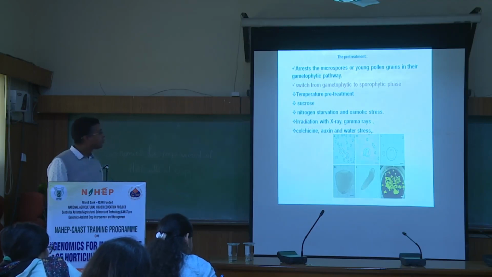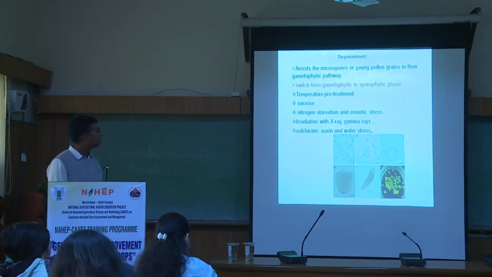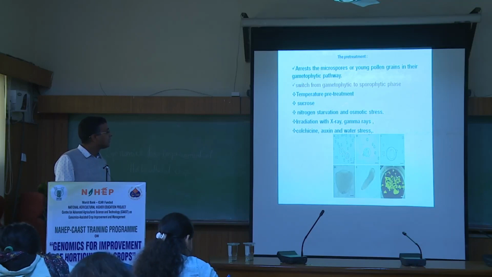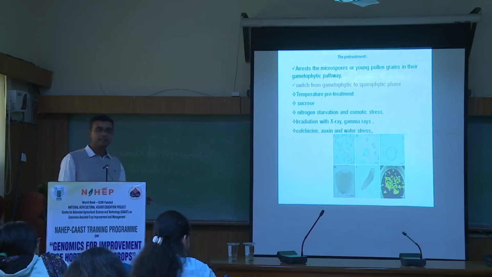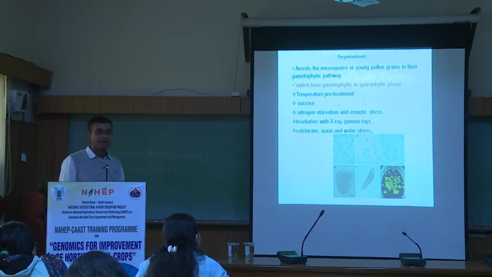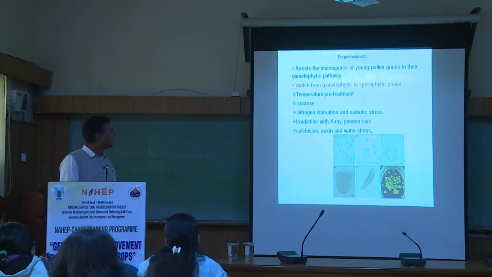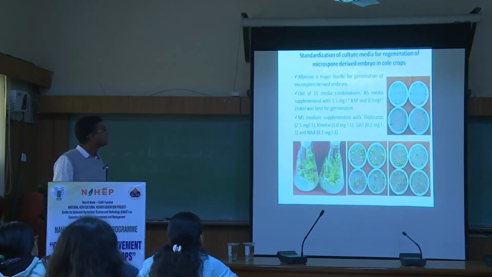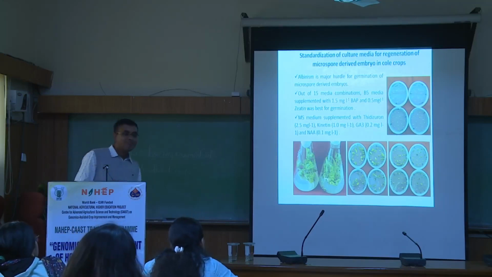Besides temperature, a high level of sucrose can be used, no? Nitrogen starvation, osmotic stress and all those things can be done, but most of these are generally theoretical. Only the temperature pre-treatment is most commonly used, because that is practically very convenient for us, no? We cannot do X-ray and all those things every time, no? So this is the temperature treatment which is used for microsporogenesis in cauliflowers. And actually I have been working on haploids for the last 7 to 8 years, no?